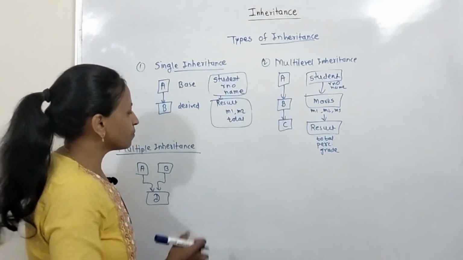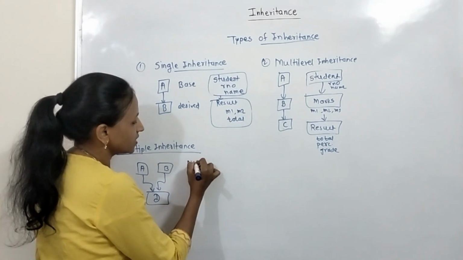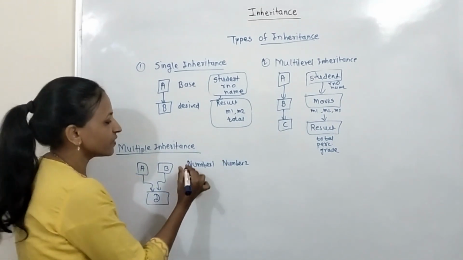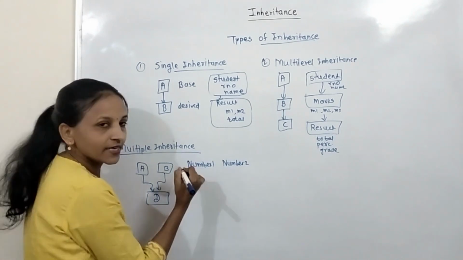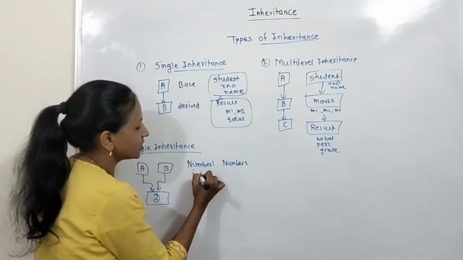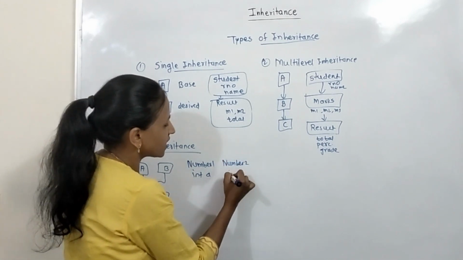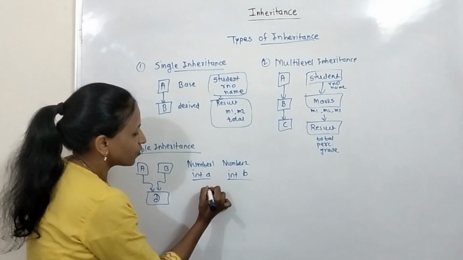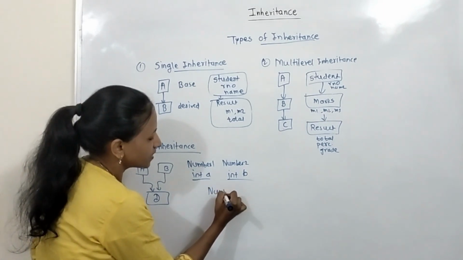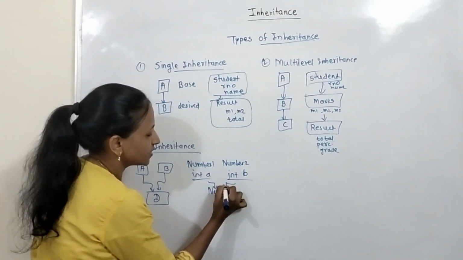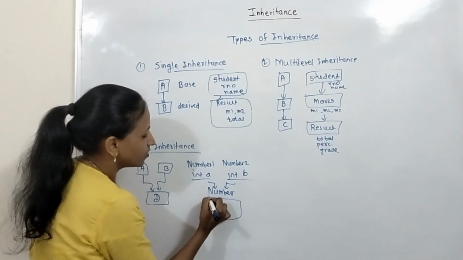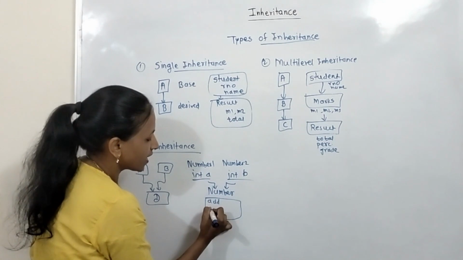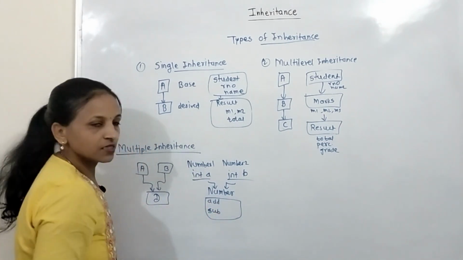For example, suppose there is a Number1 class and a Number2 class. Let the Number1 class have one data member, an integer A, and the Number2 class have one data member, integer B, suppose. And I just want to create a Number class from these two classes, and it will have functionality to add those two numbers and subtract those two numbers.